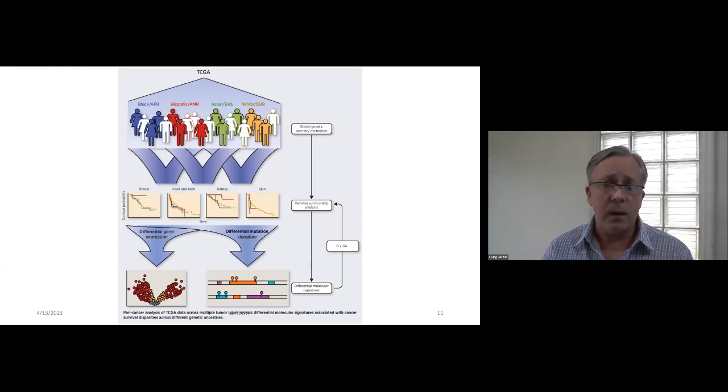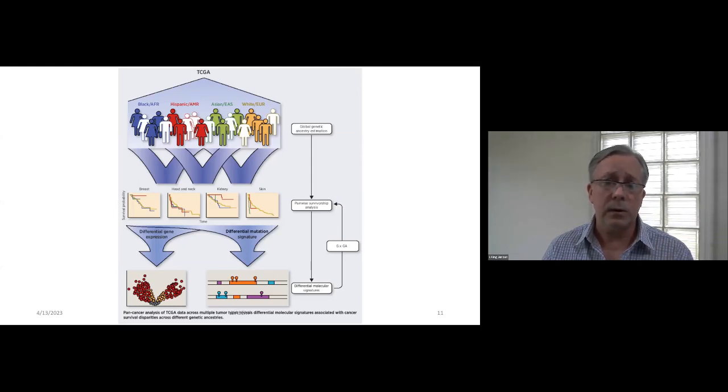And then after that, we looked at a number of different molecular signatures. So we looked at rates of somatic mutation in cancer. We looked at differences in gene expression between normal and cancer tissue. And we looked at differences in epigenetic modification, specifically DNA methylation. Having defined the differences in survivorship between groups and molecular signatures, we then looked for interactions whereby genes' molecular signatures interacted with genetic ancestry to influence survivorship.